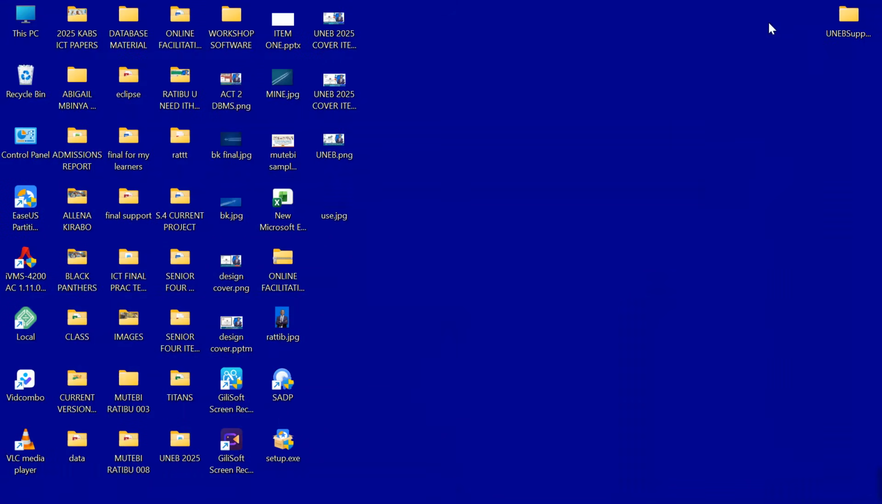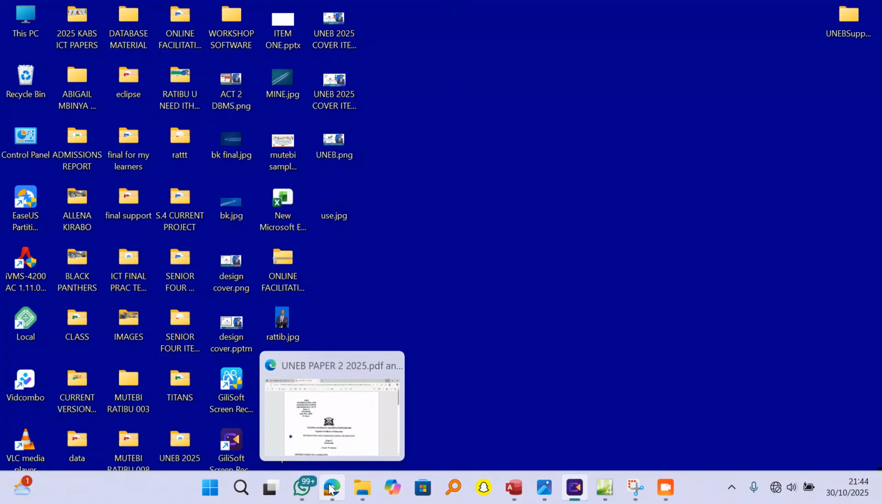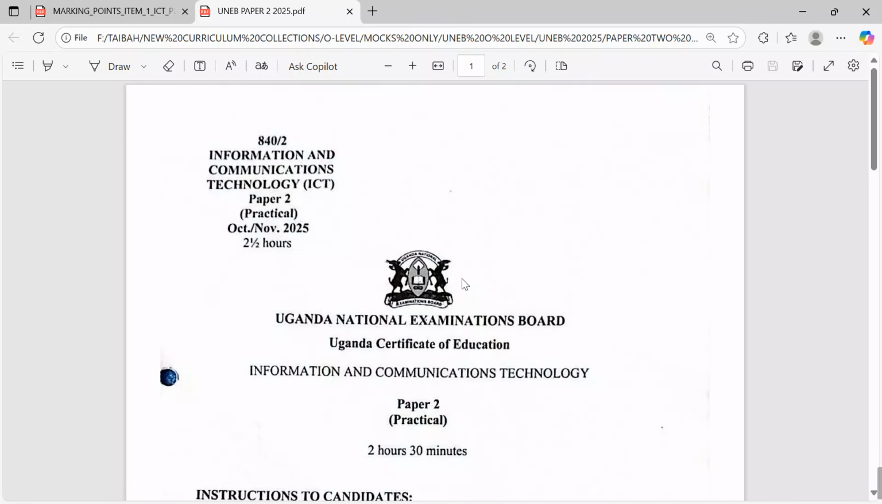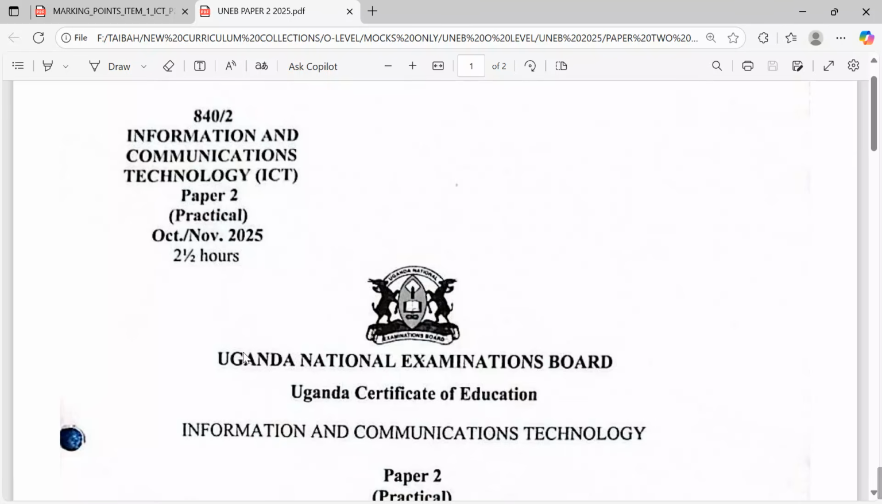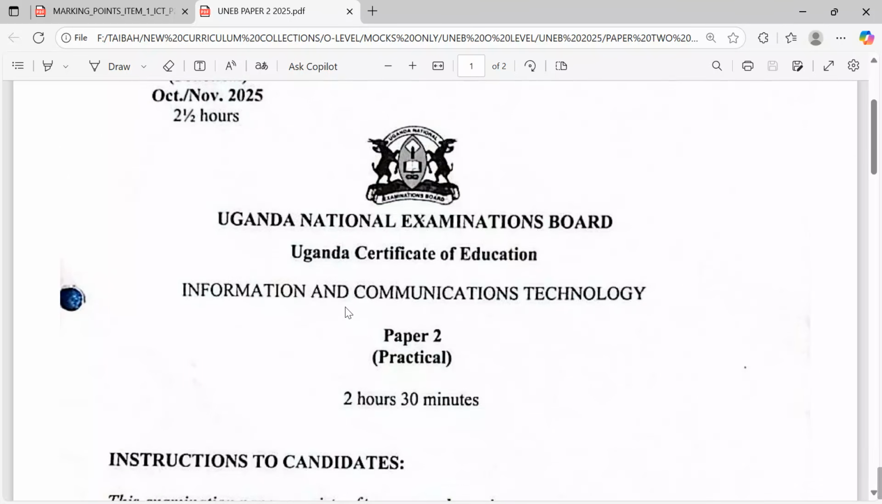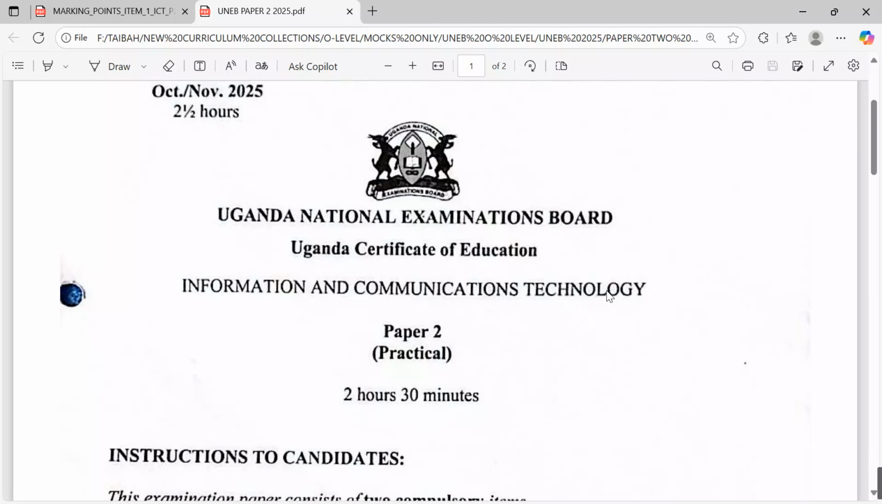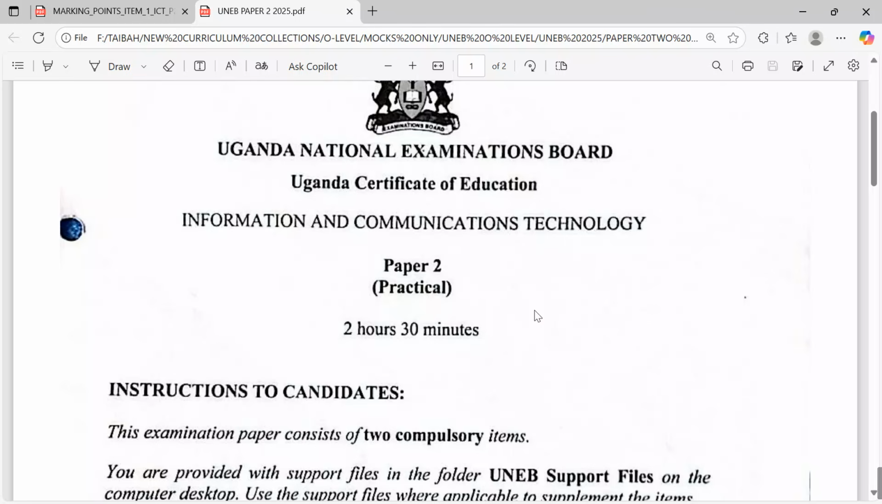Let's move straight to the item here. When you check on to our item of interest, our question paper for 2025 UNEB, Uganda National Examination Board, Uganda Certificate of Education, Information and Communications Technology paper 2, the practical exam. Remember, this paper takes 2 hours and 30 minutes.